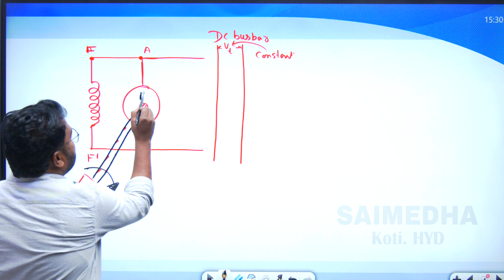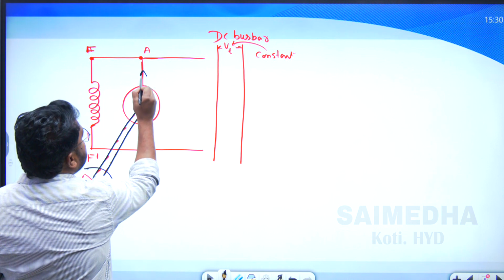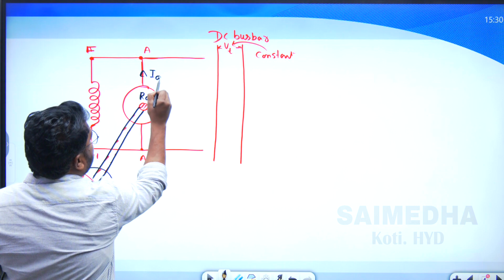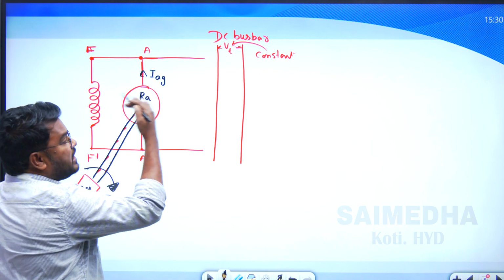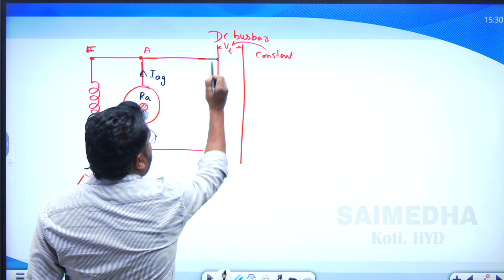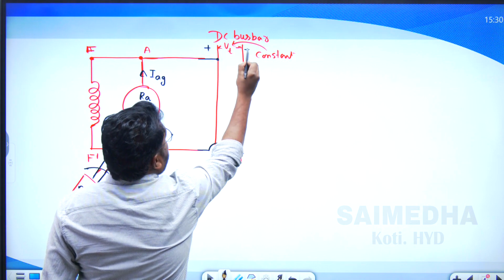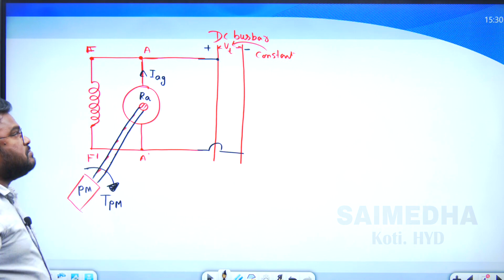Now it is the armature resistance RA. The current passing through it is IAG, the armature current in the case of the generator. It is connected here, with the positive and negative terminals supplying power to the DC bus bar.